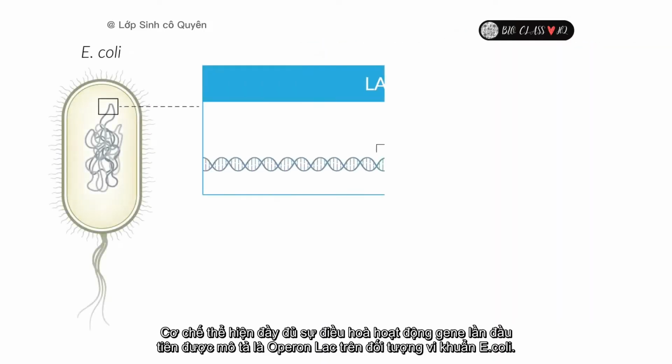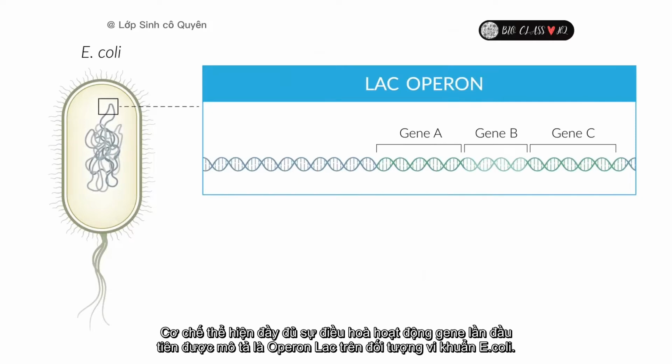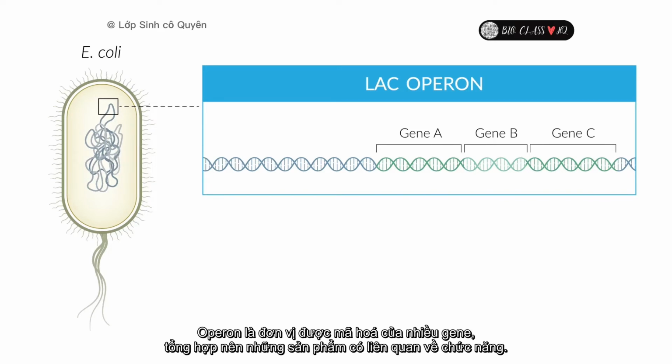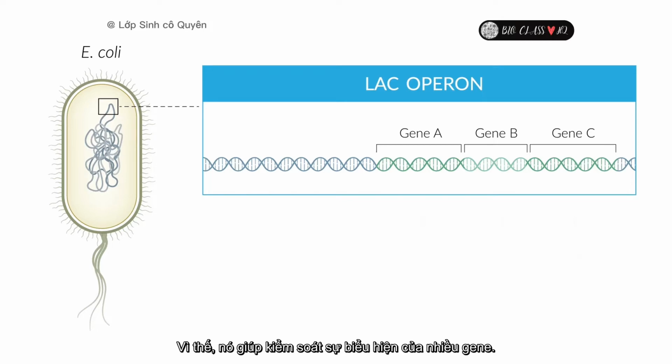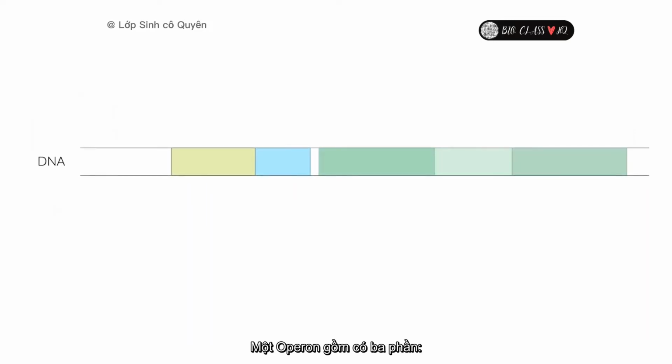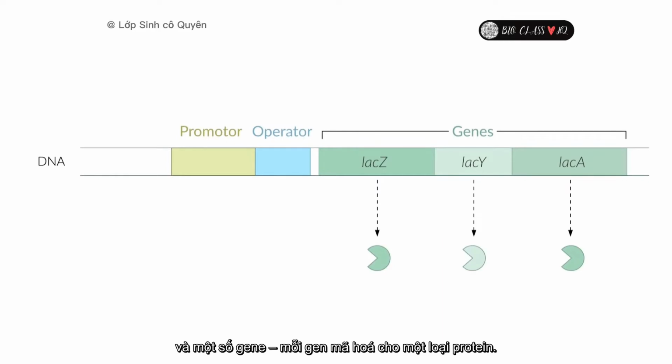The first fully described genetic regulatory mechanism is the lac operon in E. coli bacteria. Today, it still represents an adequate model for prokaryotic gene regulation. An operon is a transcription unit of genes whose products are required under identical circumstances, so it facilitates the coordinated expression of multiple genes. The DNA sequence of an operon comprises 3 different components: a promoter, an operator, and several genes, each of which codes for a protein.